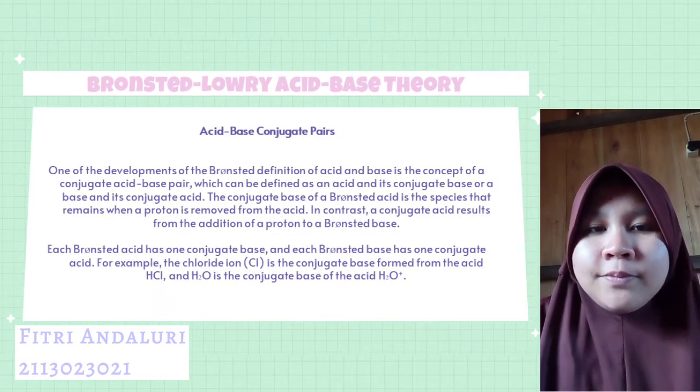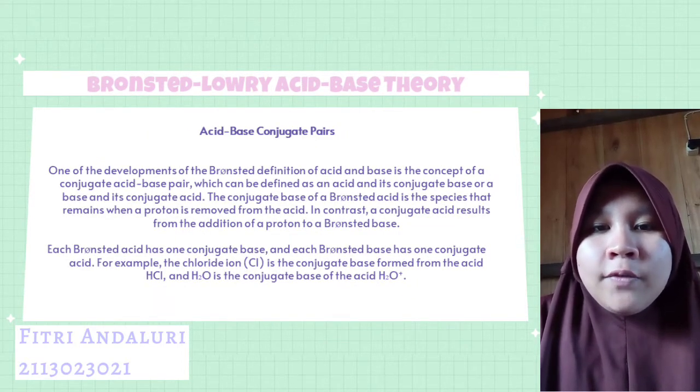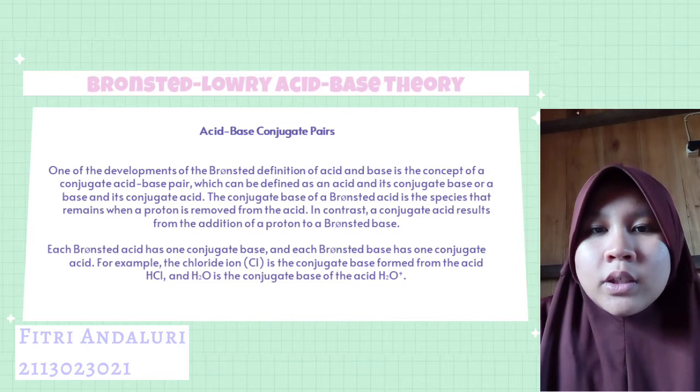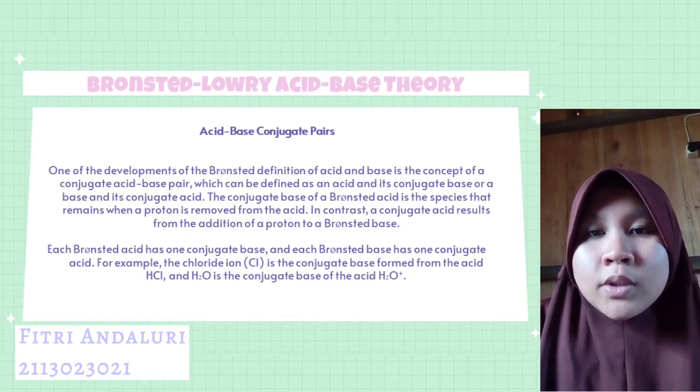Acid-base conjugate pair. One of the developments of the Bronsted definition of acid-base is the concept of conjugate acid-base pair, which can be defined as an acid and its conjugate base or a base and its conjugate acid. The conjugate base of a Bronsted acid is the species that remains when a proton is removed from the acid.